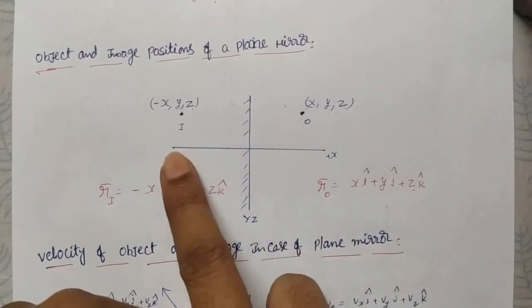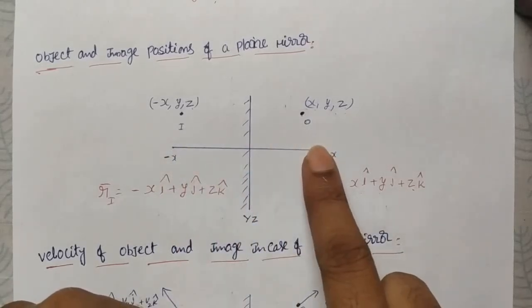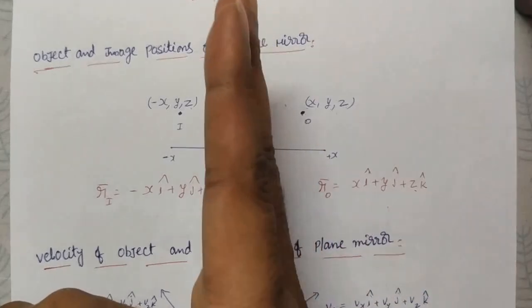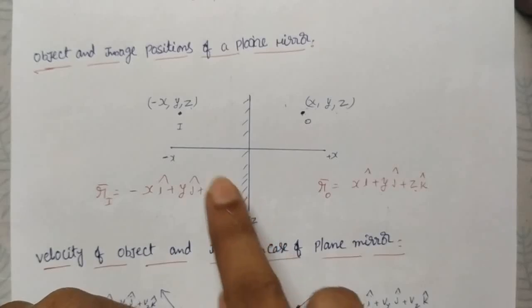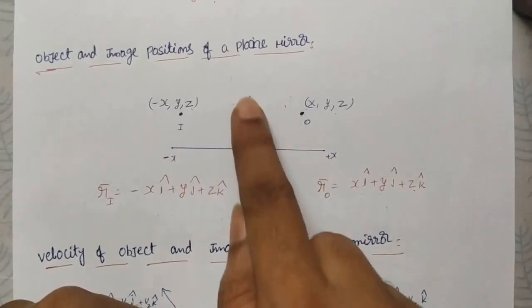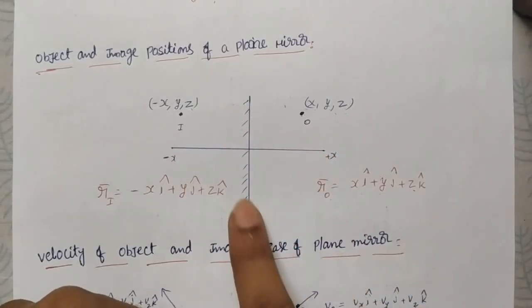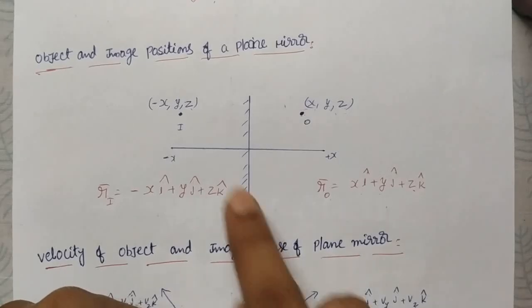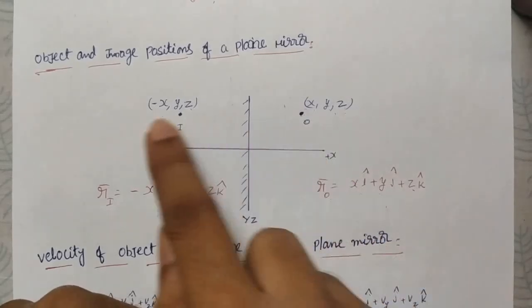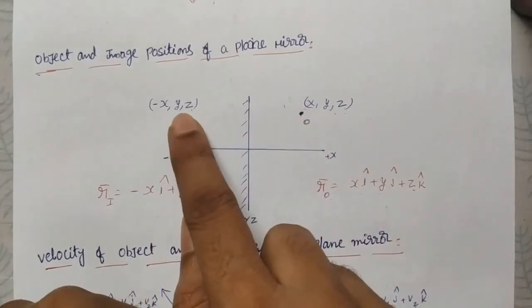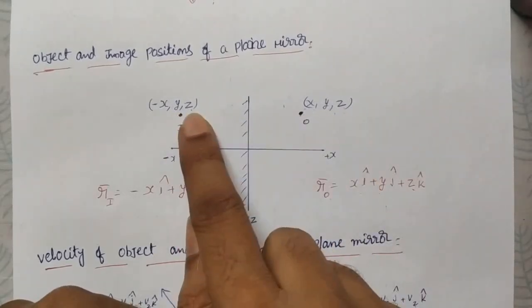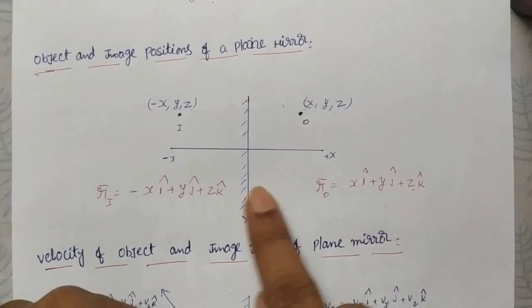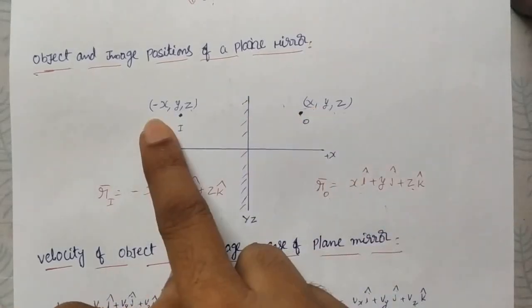Where the image is formed, the coordinates in the plane of the mirror, that is YZ, are not changed, and the coordinate perpendicular to the plane of the mirror, that is the x-axis, becomes reversed. The remaining two coordinates remain the same. Here Y and Z stay, but x is perpendicular to the plane, that's why x becomes minus x.